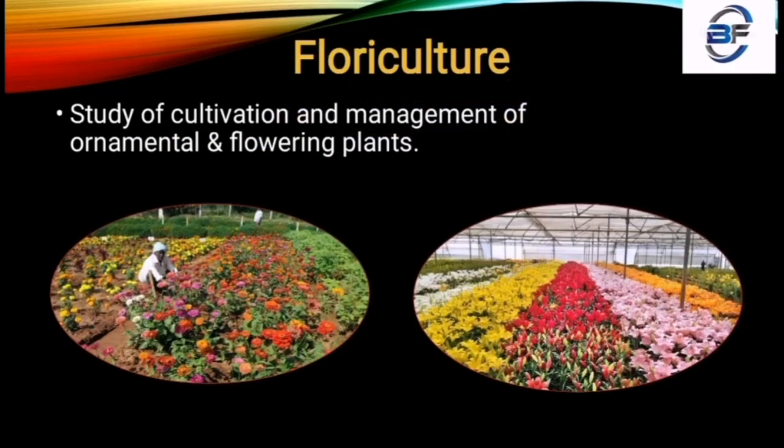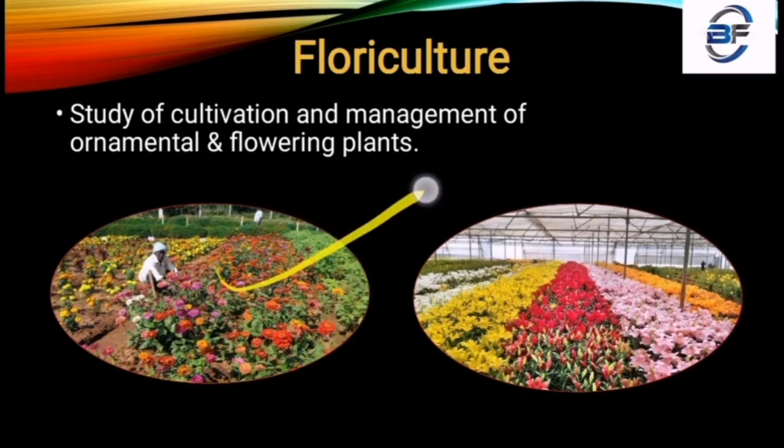Nextly, Floriculture. What is Floriculture? Flori means flower. Here we cultivate ornamental flowers, that means ornamental flowers and flowering plants. So here we cultivate a number of types of flowers, and this image is of the Ooty botanical garden, where there is a rose garden where a number of roses are cultivated, and also a field where a number of flowers are managed.